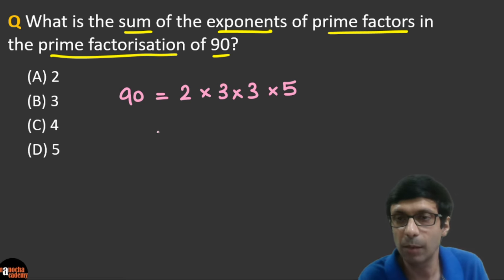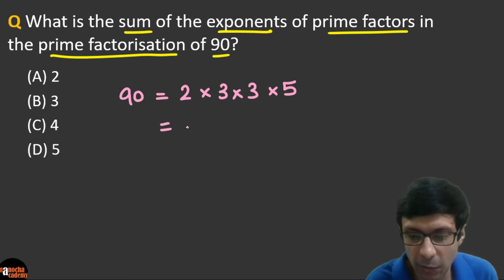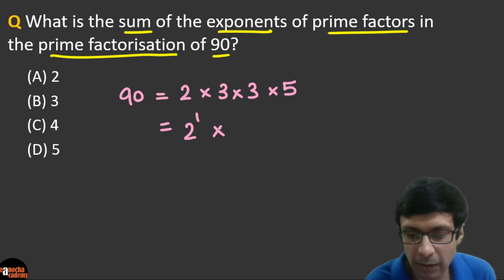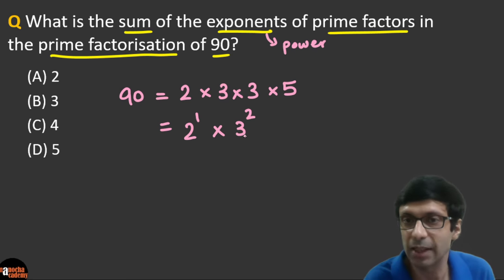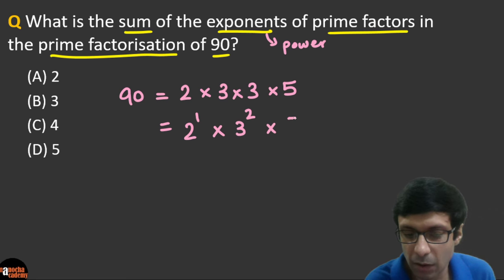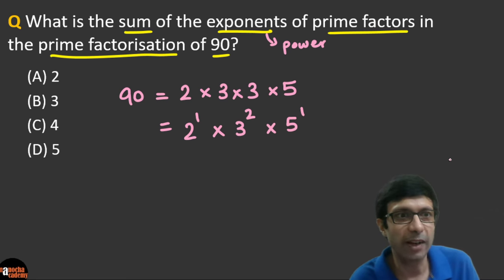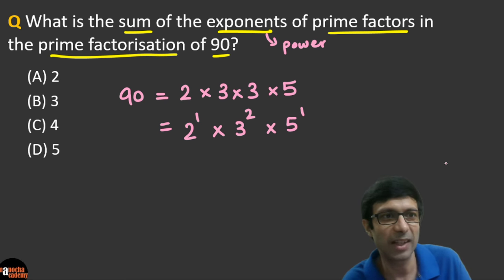Now we need to do the sum of the exponents. So we can express this as 2 to the power 1. So the exponent is 1. This is 3 to the power 2, because exponent means the power, right? Power of these numbers. So that's 3 square times 5 to the power 1, right? So we need to find, very good. I see the right answer. You guys have got it.